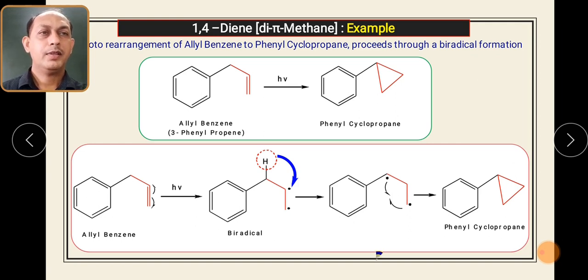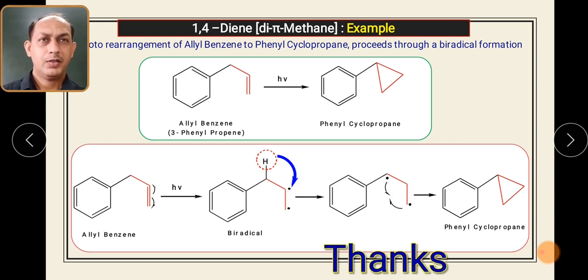I hope you understood this particular concept, photoisomerisation and di-pi rearrangement. As a part of photochemical reactions, we have studied the first reaction. Go through this particular concept, try to write the structures, try to break down the bonds and again form the new compounds.